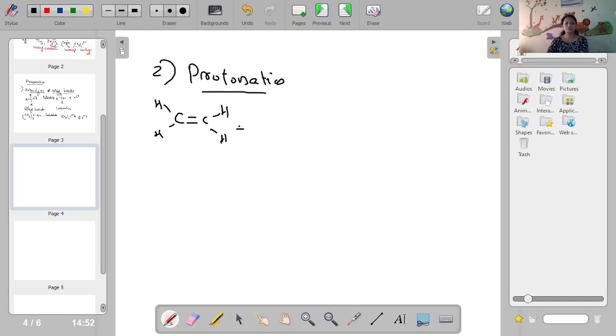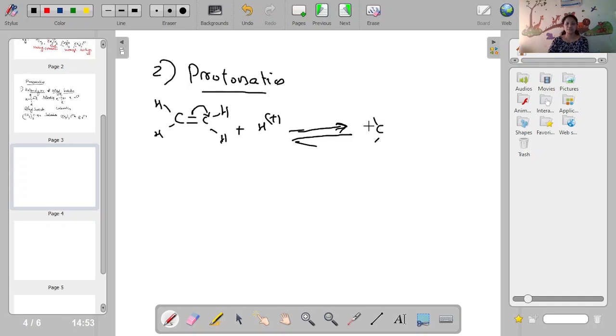CH2 double bond CH2, H plus is added. Protonation means addition of a proton, is it? And what you will get? This is normally a reversible reaction, and there will be a bond shift like this. And what you will get?